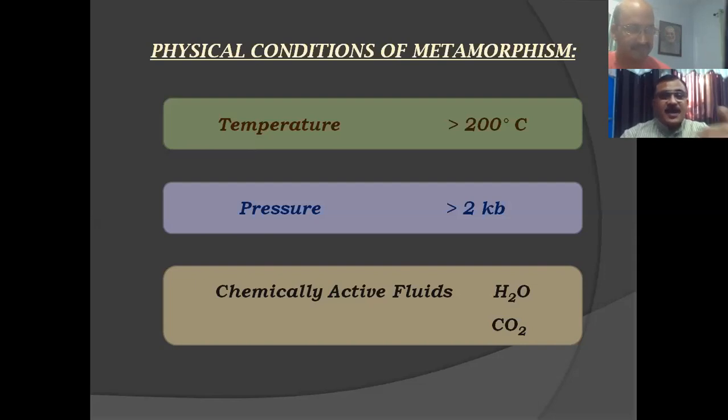If the temperature is less than 200 degrees centigrade, it doesn't come under the purview of the metamorphic process. It comes under the zone of weathering and alteration.